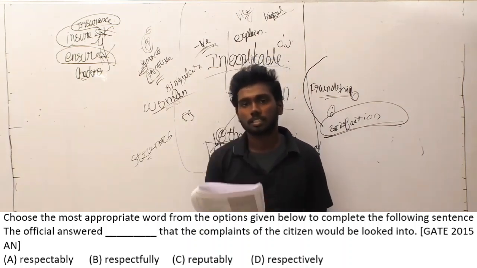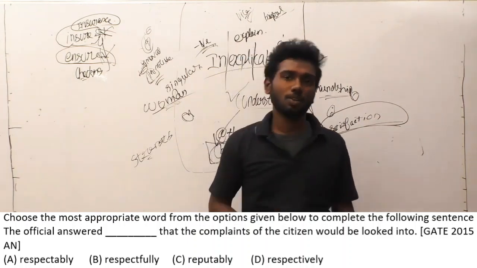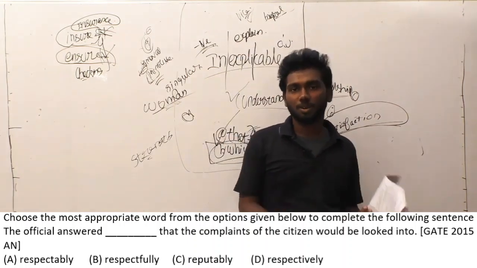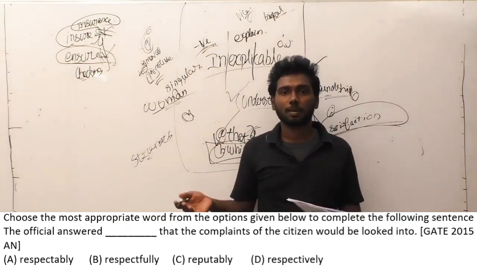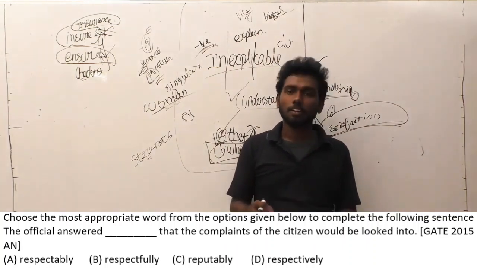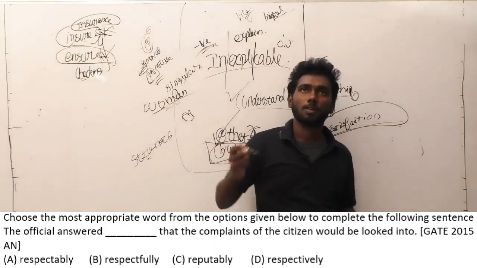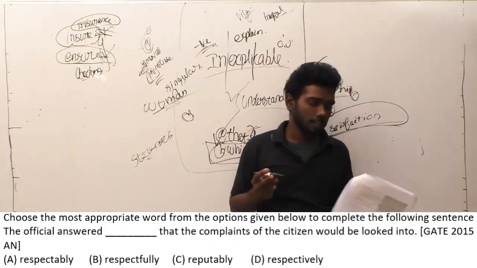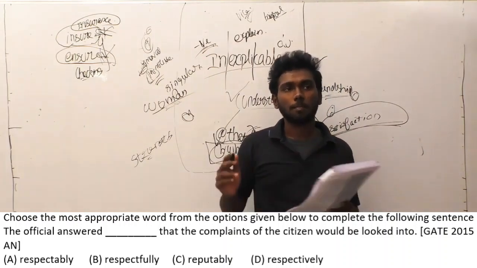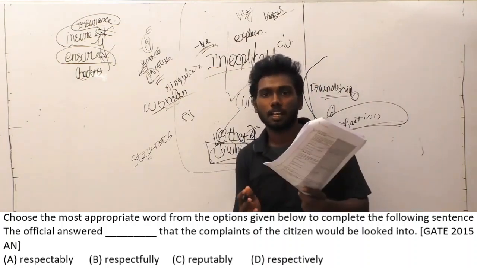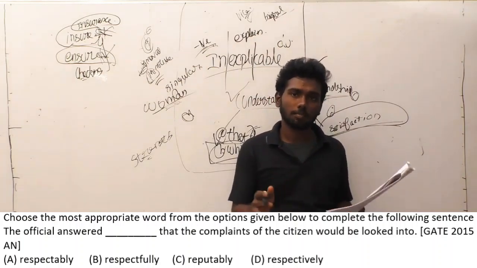So let us come from the last option, respectively. Where will you use the word respectively? Generally we use the word respectively in letter writing. In the final sentence we will say yours respectively, like that. Respectively is an adverb. It mentions things one by one below, and that is called respectively. And reputably means a continuous thing. The company's reputation has been checked. It also means something like one by one.